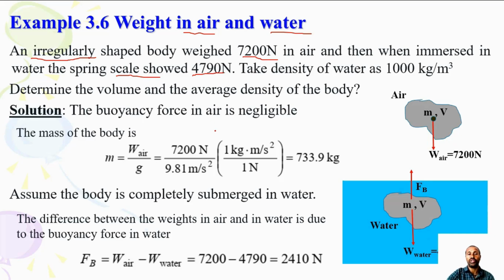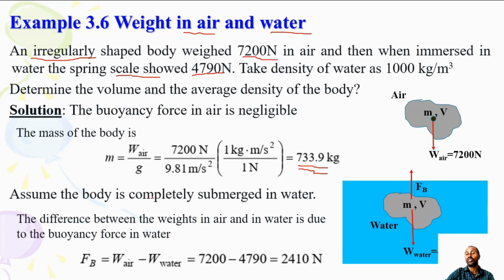So how do you complete this one? I think the buoyant force in air is negligible. So you have the weight in air, which is down. This is just the object, irregular shape. You have mass and volume. Then you have 7,200 given. This is the weight of the body in air. So the mass can be computed. The mass of the body is weight in air divided by g. So you have 733.9 kilogram. So we will use this one.